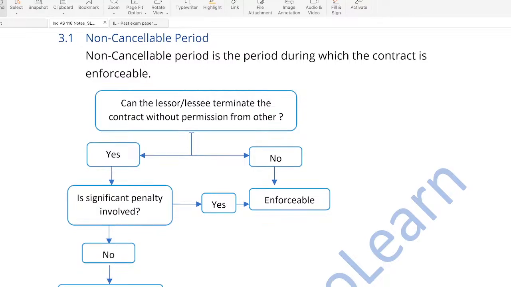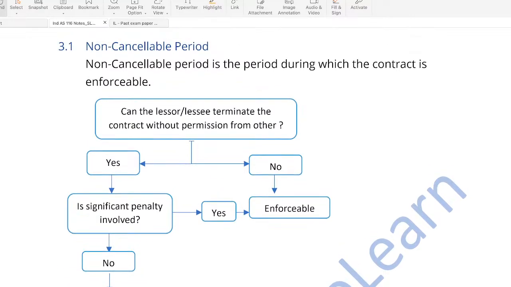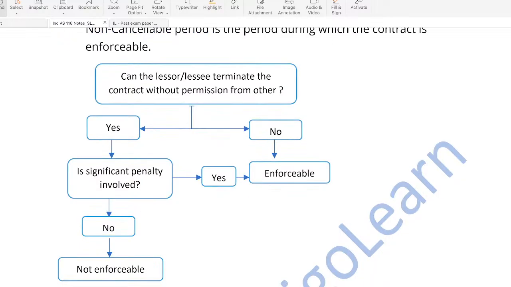Then discussing about this non-cancelable period. The question that we need to ask, or the way we need to check, is: can the lessor or the lessee terminate the contract? If they can terminate, and if there is significant penalty, then it is an enforceable lease, and that will be the non-cancelable period. If no penalty is involved, or the penalty is not significant, then it is not a non-cancelable period.